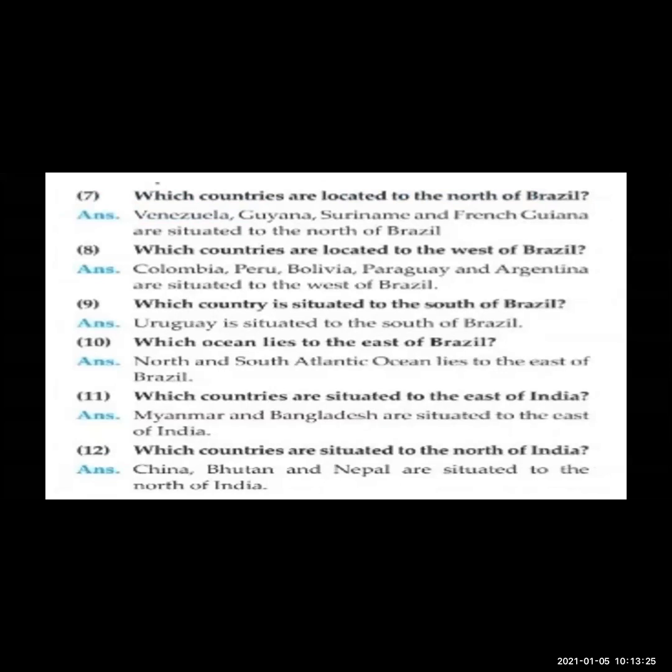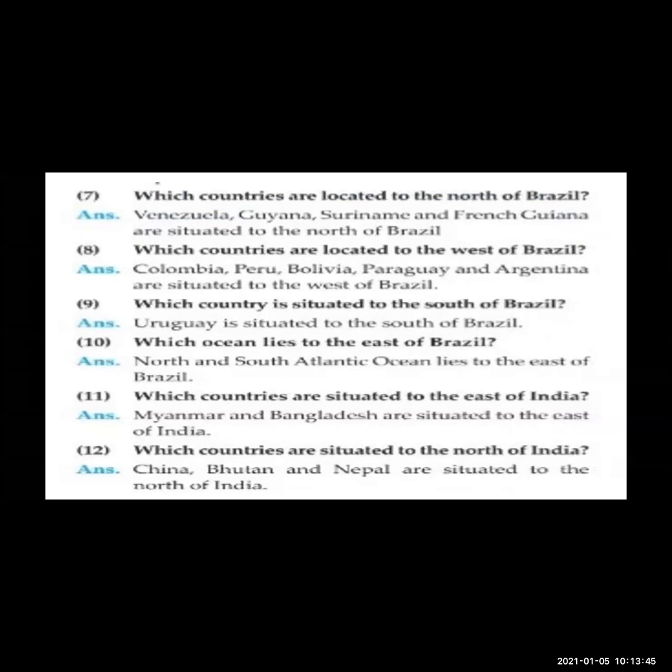When did India gain independence? India got independence on 15th August 1947. When did Brazil gain independence? Brazil gained its independence on 7th September 1822. Which countries are located to the north of Brazil? Now we have already seen the countries located to both the countries. So which countries are to the north of Brazil? Venezuela, Guyana, Suriname, French Guiana are situated to the north of Brazil.